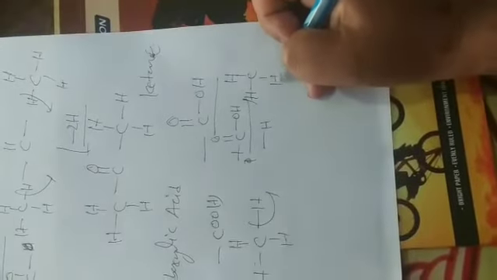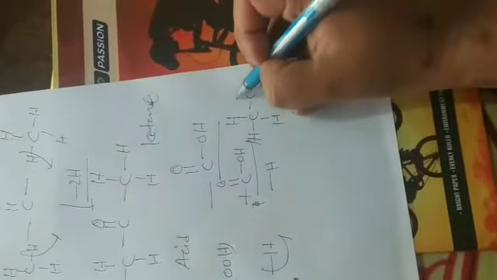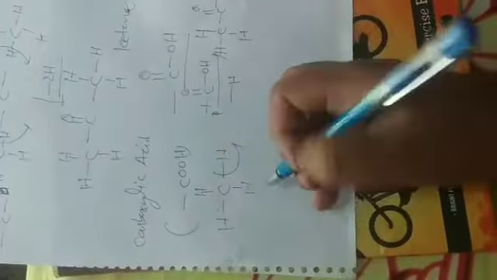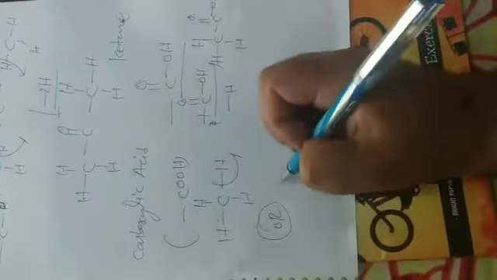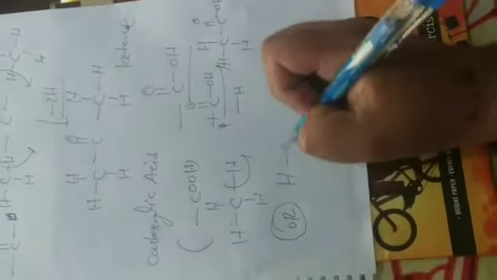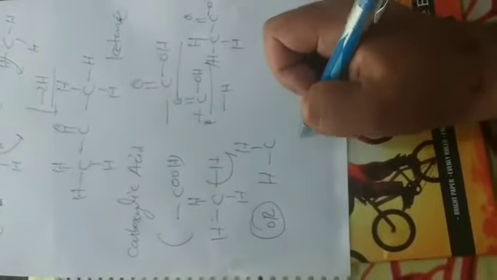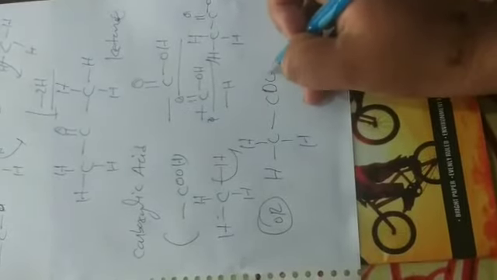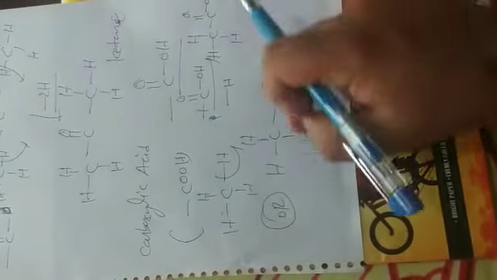Then a carboxylic acid is formed. This is also represented as HCOOH. This is also called carboxylic acid.